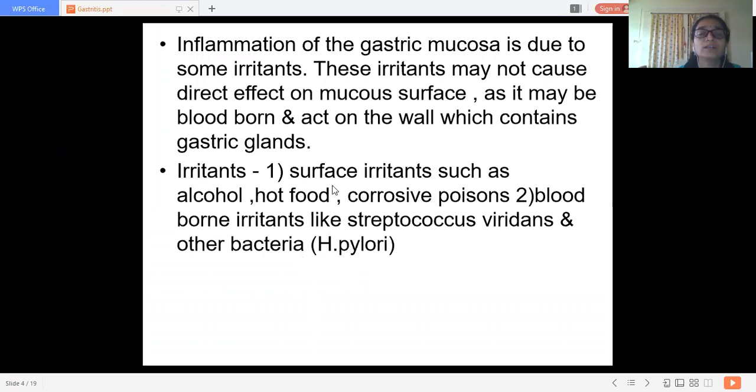Okay. So, surface irritants which cause a direct effect and affect the mucous membrane directly, and blood-borne irritants which travel through the blood and cause inflammation of the gastric mucosa.